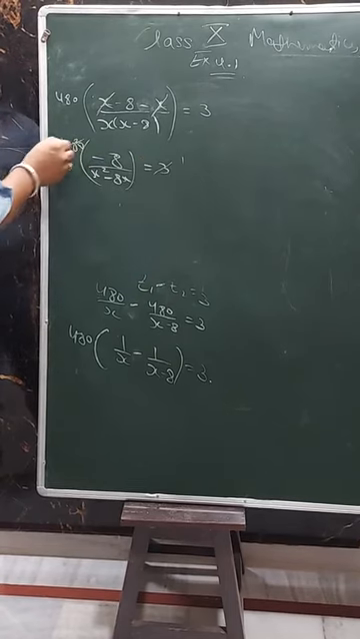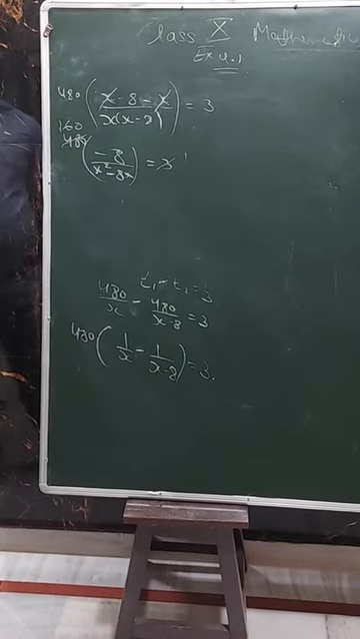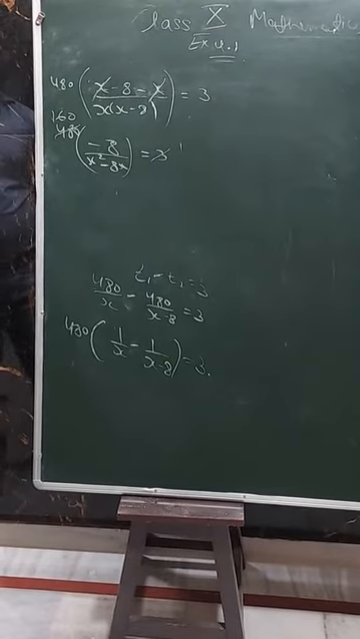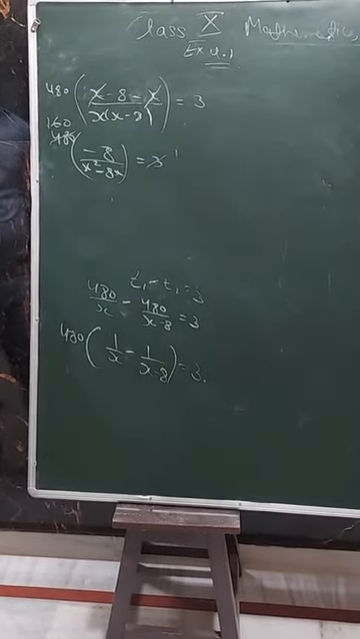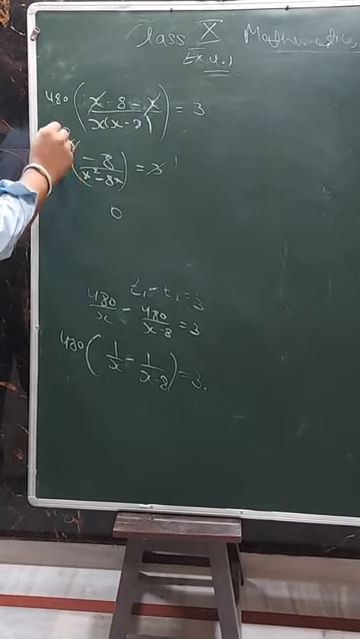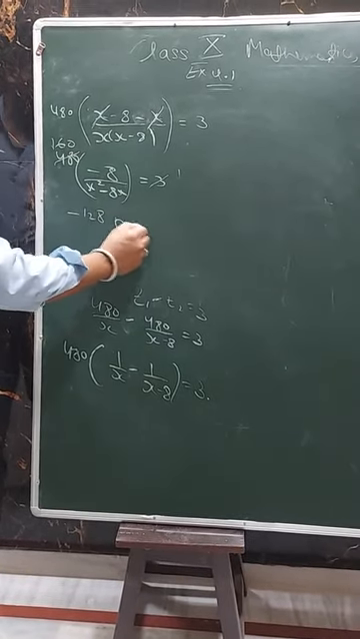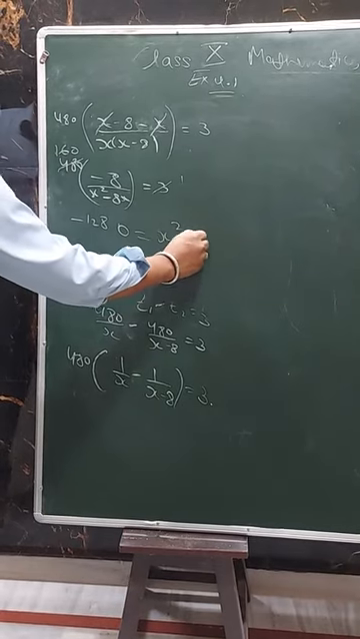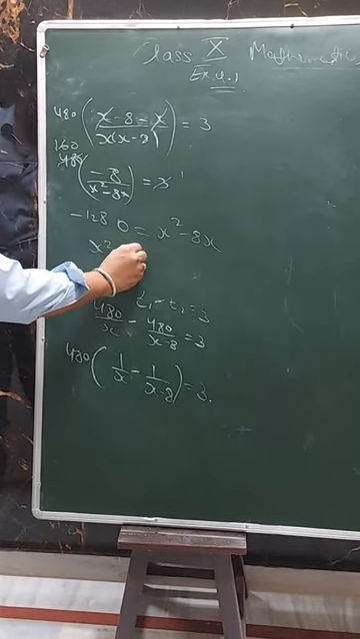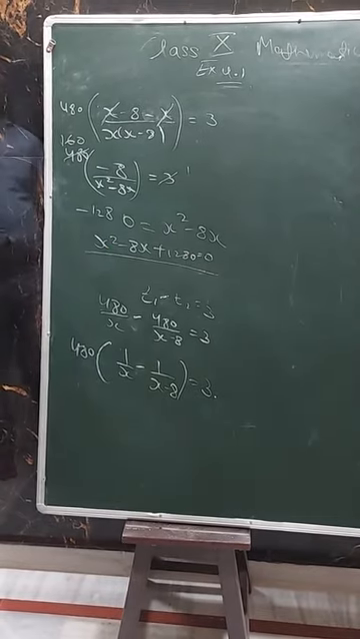Now this we can cut. 3 ones are 160, 3 fives are 15 and 3 sixes are 18. We get 160, and 160 into 8 we have to do: 0 into 8 is 0, 8 sixes are 48 and 8 ones are 8, so 1280 equals, this will be multiplied there, x square minus 8x. So the final equation we get is x square minus 8x plus 1280 equals 0, and this is your answer.